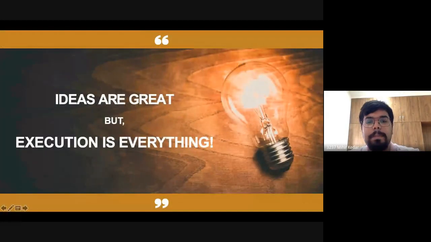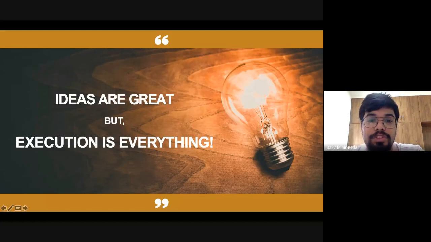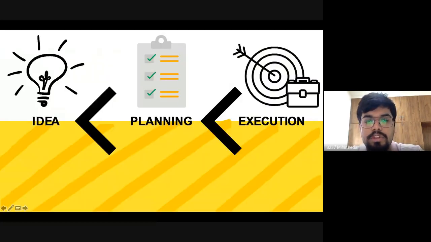Then again, this is a very important line, and I request everyone to repeat after me: ideas are great, but execution is everything. What you understand from this line is that no matter how good your idea is, no matter how well you have planned it, everything is dependent on execution. It is a very important step. It will decide the fate of your startup.